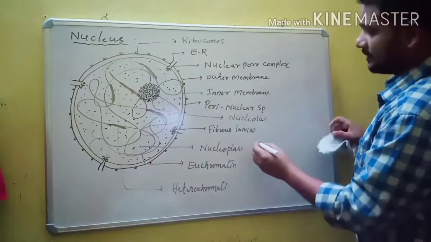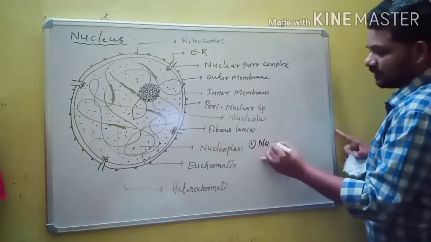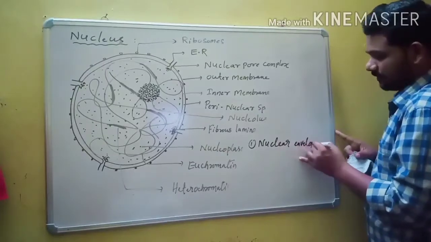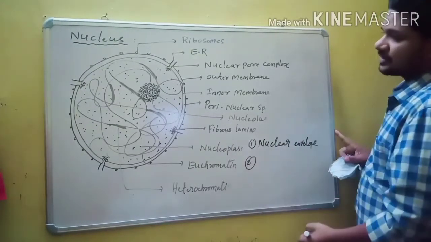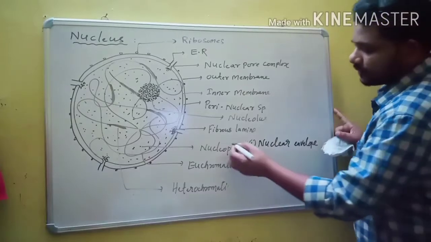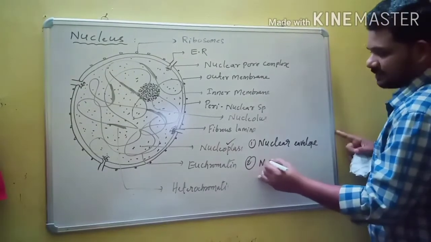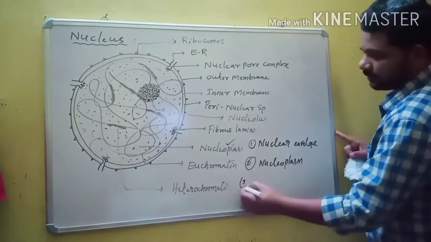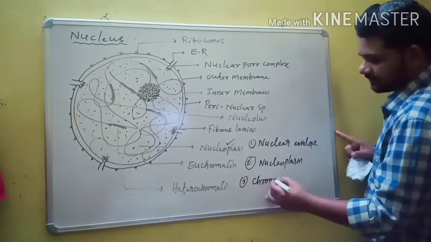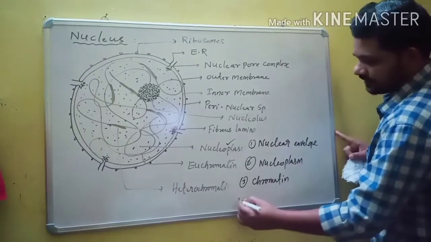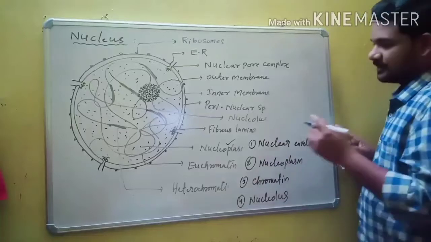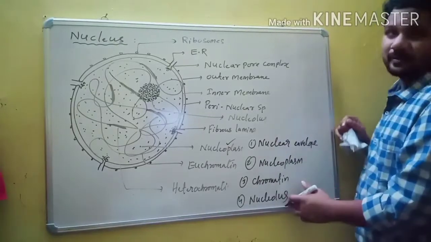Nucleus has the nuclear envelope, and the second part is called nucleoplasm. The third one is called chromatin, and the last one is called nucleolus. So these are the 4 different parts of the nucleus.